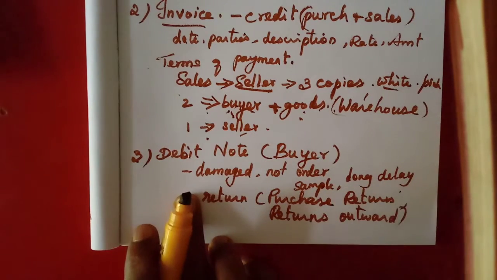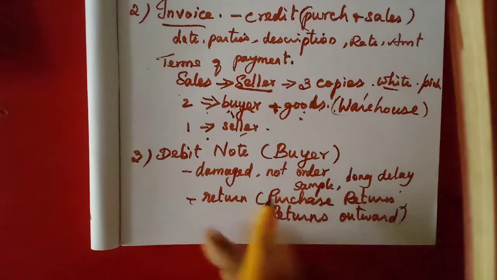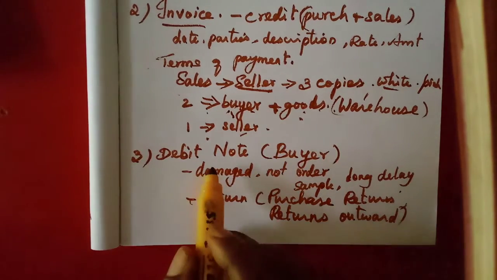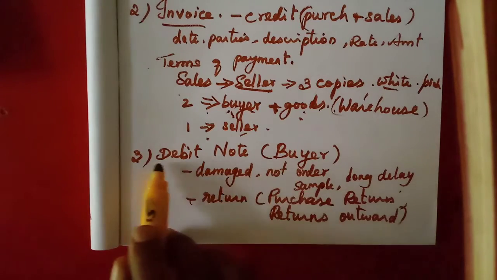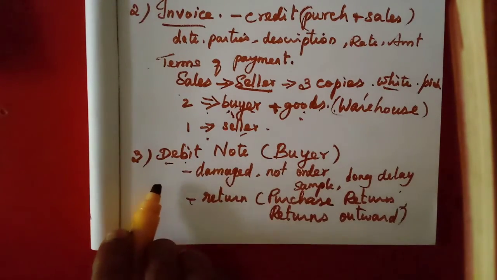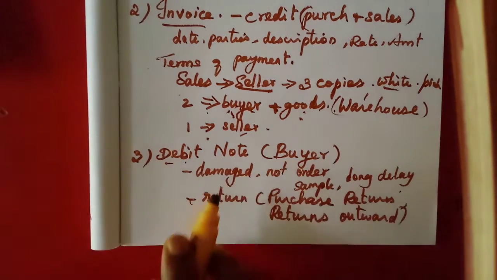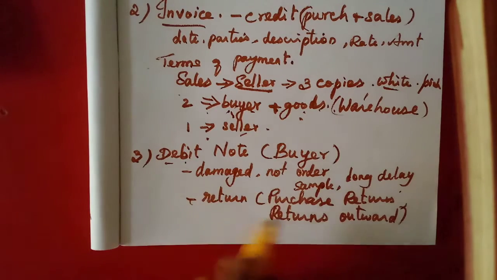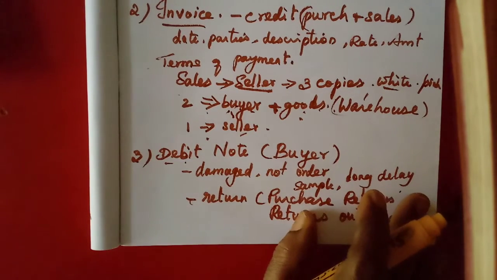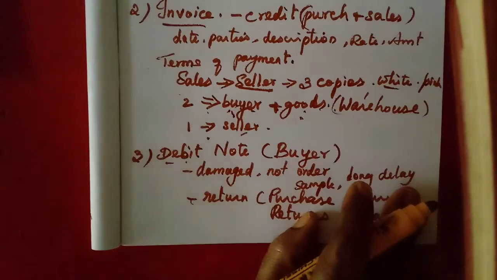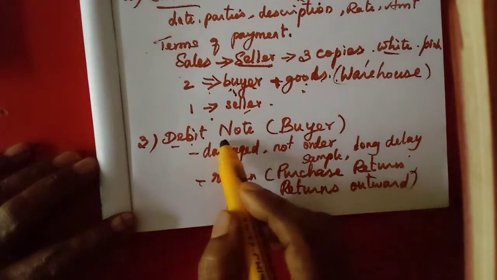Why is it called debit note? Because the seller is considered as a person from whose balance they have to debit that much amount. That amount must be debited from their account, so that is why it is called debit note. Then the fourth source document is credit note. The debit note is also called the debit memo.